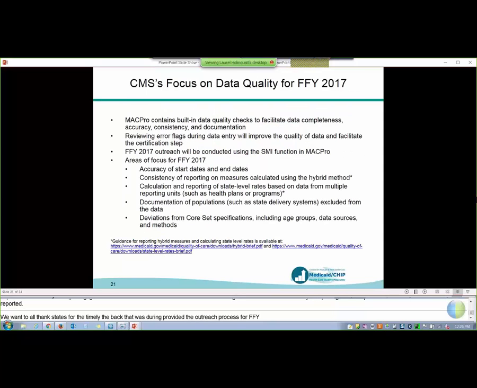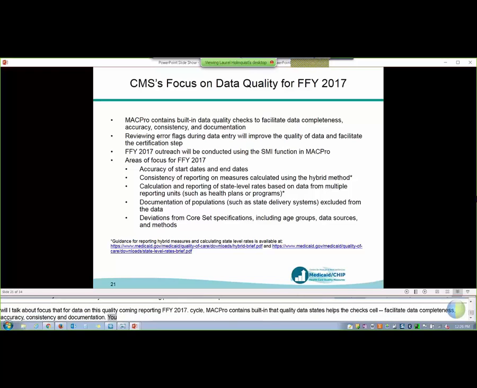So I'm going to talk a little bit about CMS's focus on data quality for this coming reporting cycle for FFY 2017. MACPRO contains some built-in data quality checks that help states to facilitate data completeness, accuracy, consistency, and documentation. So for example, you might notice when you're reporting that a red validation error will show up as a border around a field. One example might be if you report a numerator that's larger than a denominator for many measures, this will show up as a validation error.